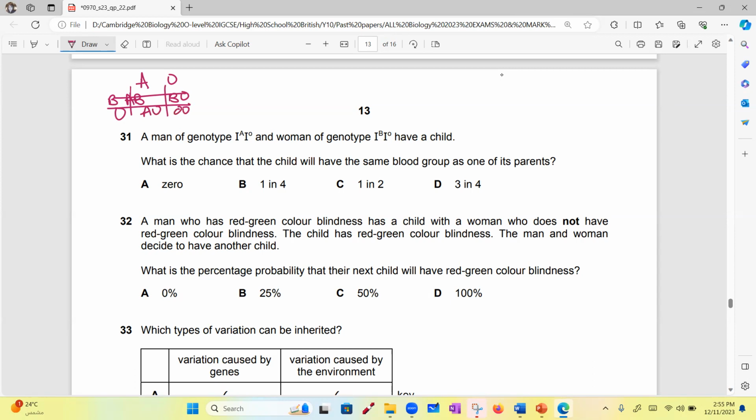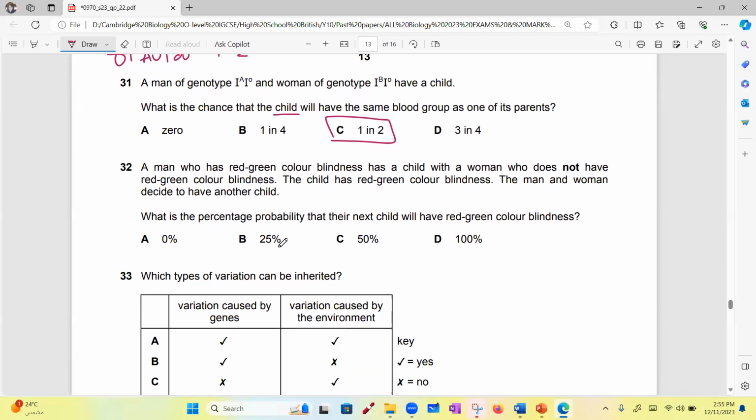What are the chances that a child will have the same blood group as one of its parents? How many children will have blood groups similar to the parents? 2. Yes. 2 out of 4. That will be divided by a common factor, so it will be 1 in 2. Yes, so the answer is C. So the moment you see an inheritance question, don't waste your time, do a Punnett square to get the answer.